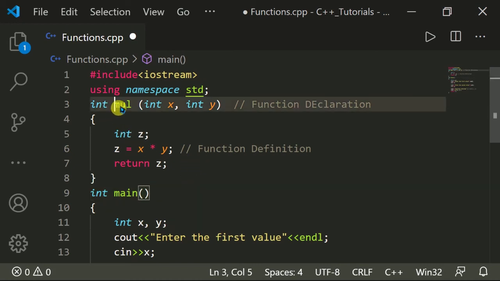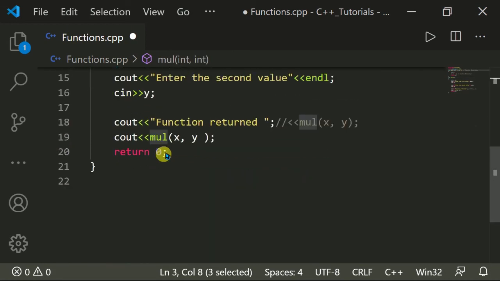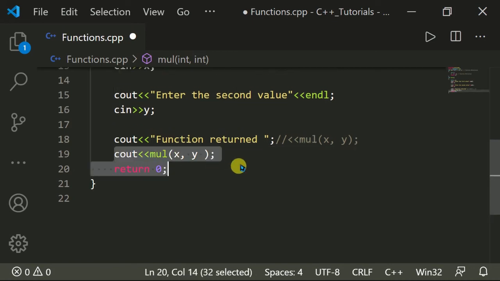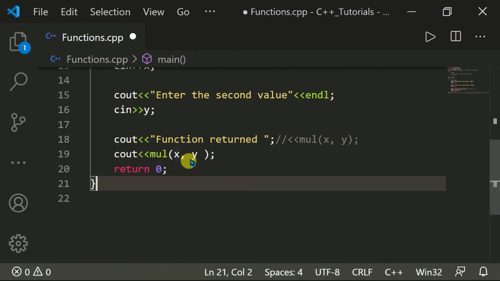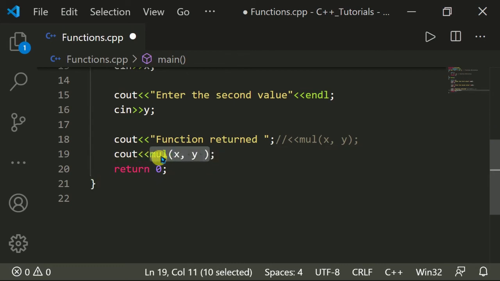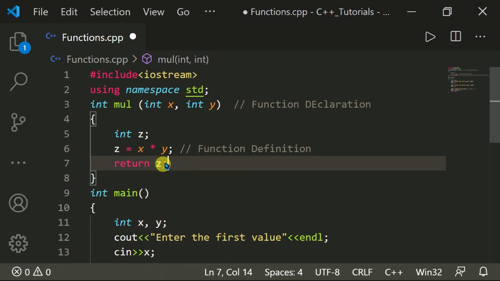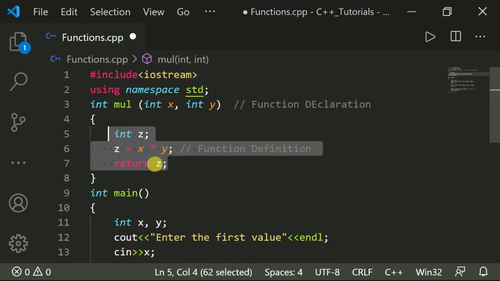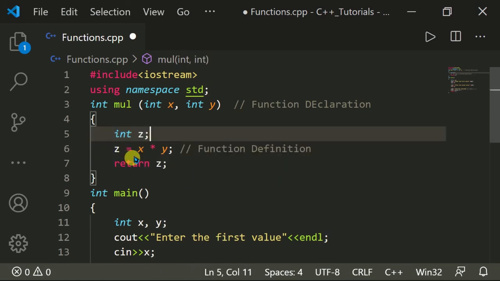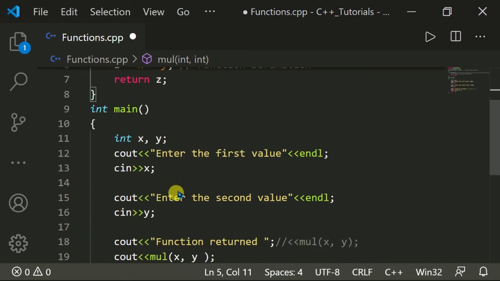We have created the function named mul, and in the cout statement I have called the function mul with its arguments, mul x comma y. Now when I execute the program, it will calculate the integer z, where z equals x multiplied by y. It will ask for two numbers.